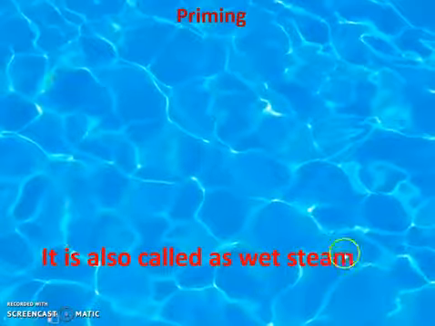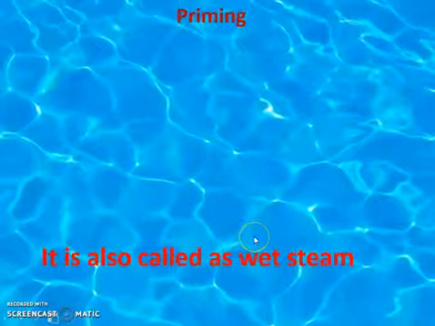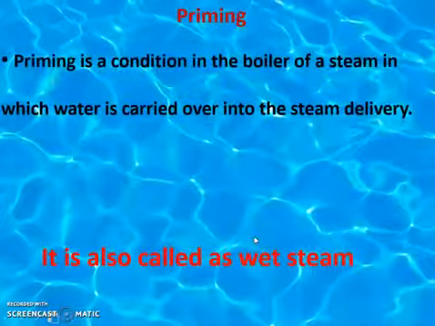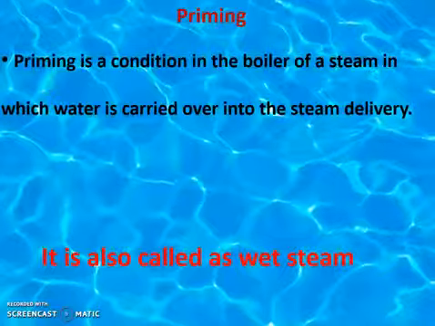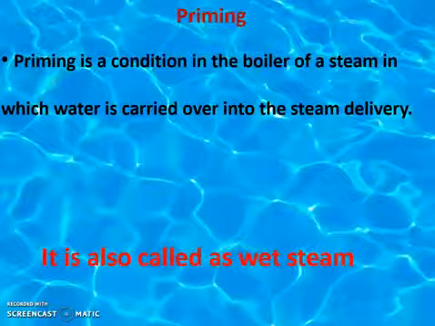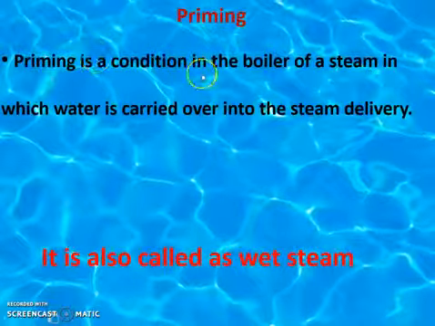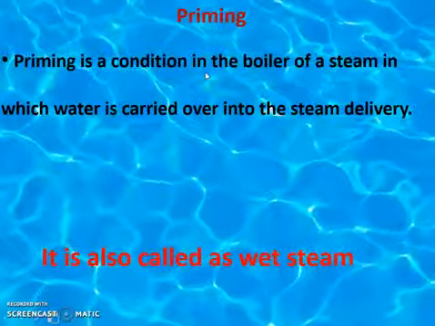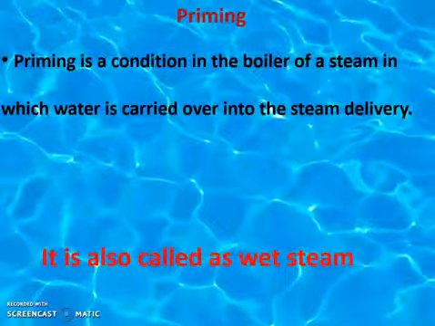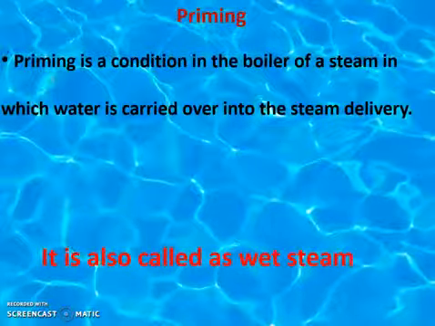The steam formed after boiling of the water becomes wet in nature. Why? Because priming is a condition in the boiler in which water is carried over in the steam delivery.